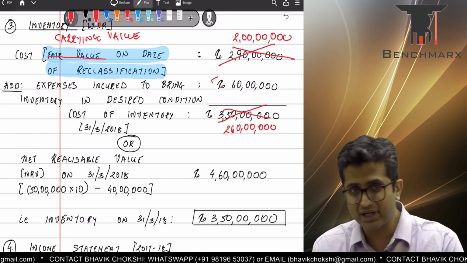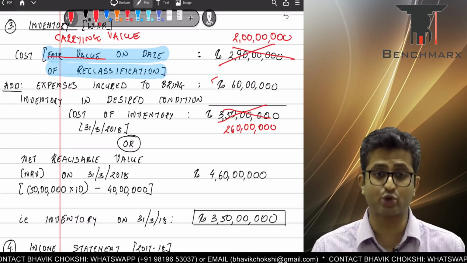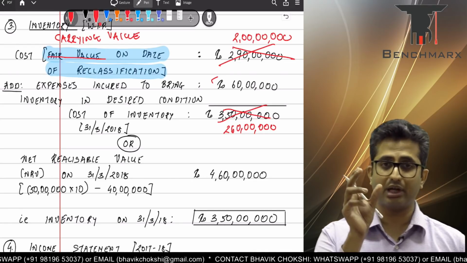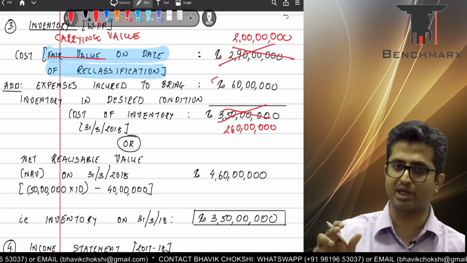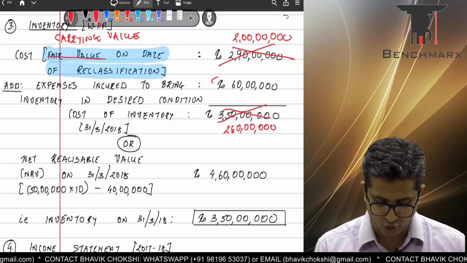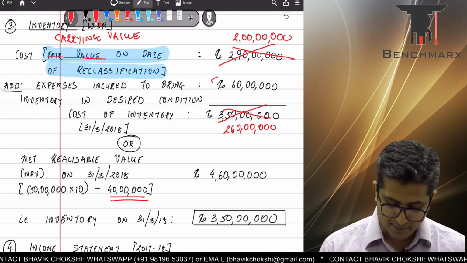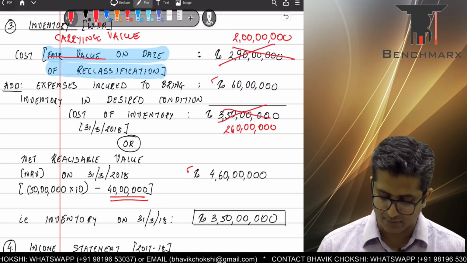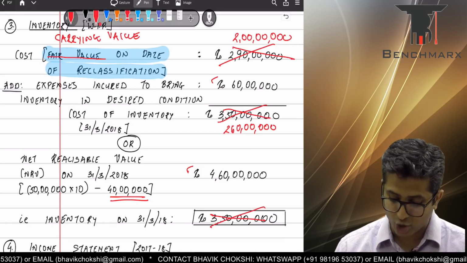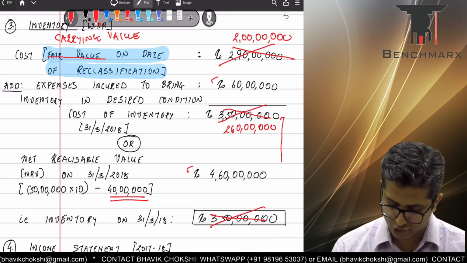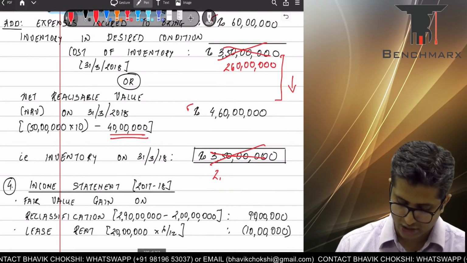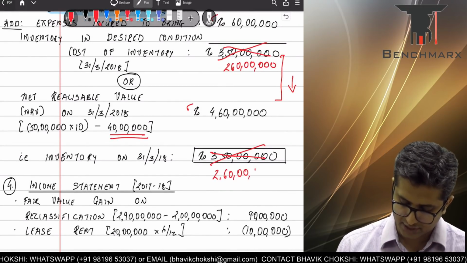But in order to complete those flats worth 50 lakhs, you still need to incur a cost of 40 lakhs. And hence the net realizable value is the estimated fair value less the estimated selling expenses, which we are not given, less the estimated cost of completion, and the estimated cost of completion is 40 lakhs. So you compare the NRV, and the NRV comes to 4 crore 60 lakhs, and hence the inventory will be valued at the lower of the two, cost or NRV, and hence the inventory gets valued at 2 crore 60 lakhs. Are we clear with this?